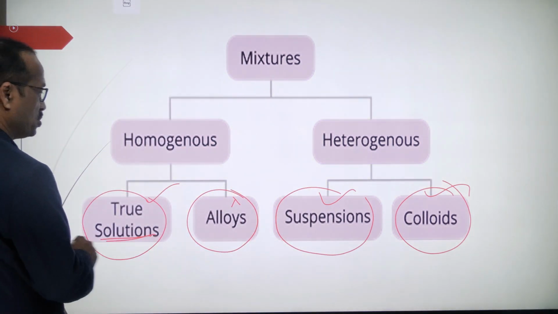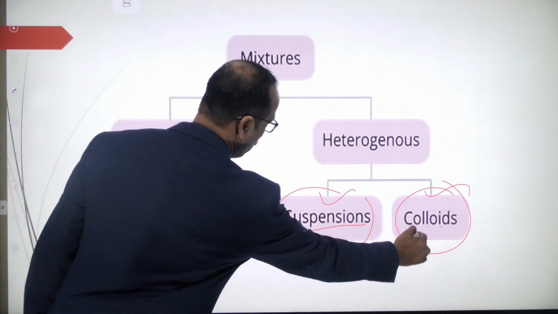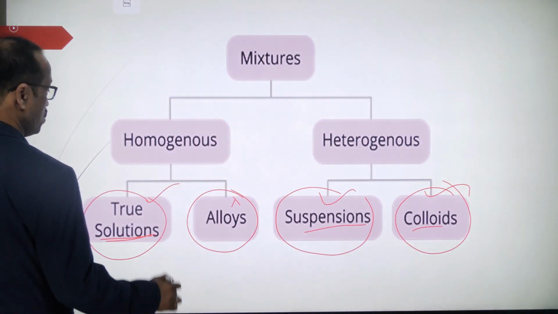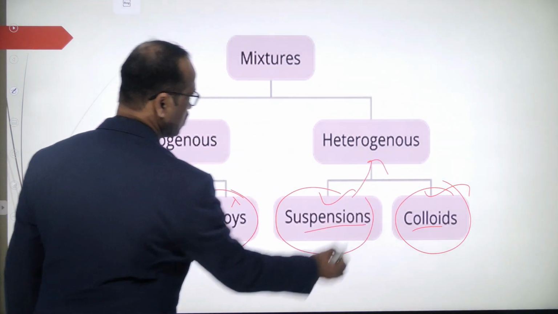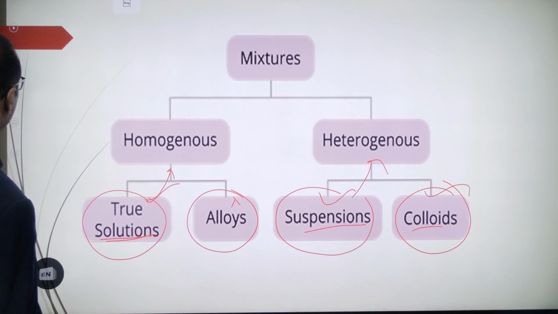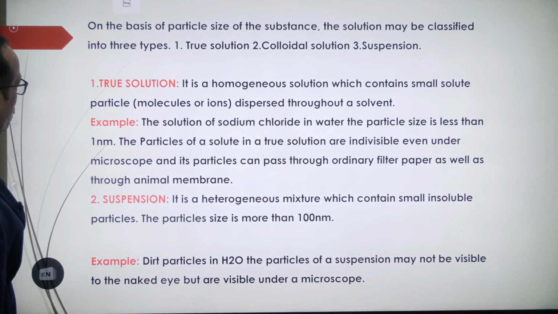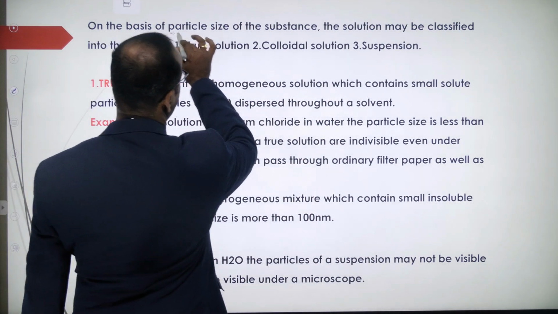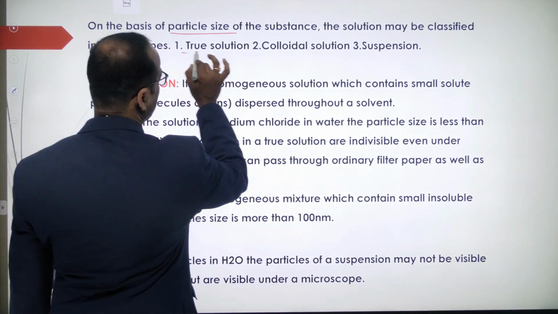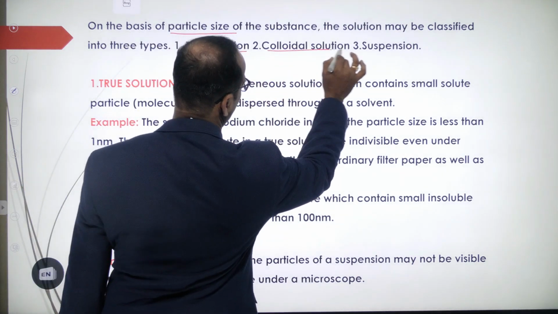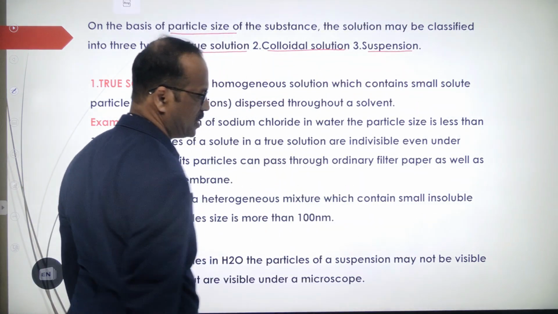So now what are we going to study? We are going to study true solutions, suspensions and colloids. True solutions are part of homogeneous mixtures, while suspensions and colloids are part of heterogeneous mixtures. How can we distinguish between them? Students, on the basis of particle size, solutions are classified into true solutions, colloidal solutions and suspensions.